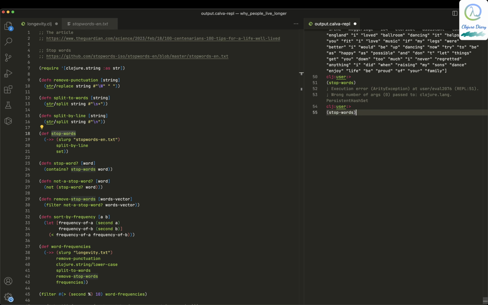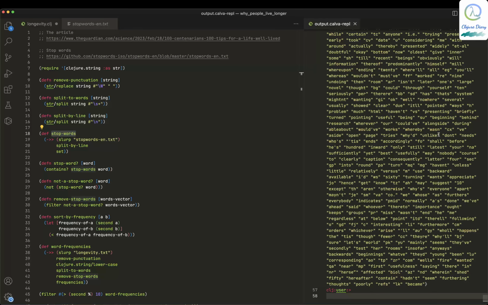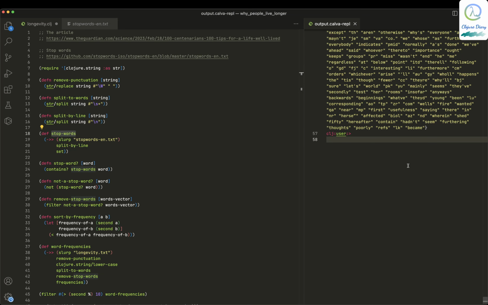Okay, so it's a variable, so you can execute it just like that. I will get all these words like this. And now let me see whether it contains a word. I've coded a function called stop word over here, and all it does is check whether the word given is contained in the stop words.